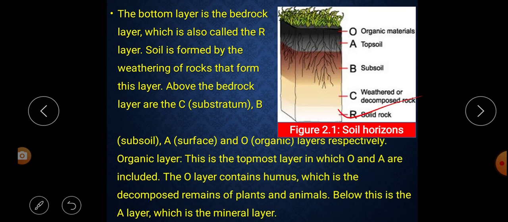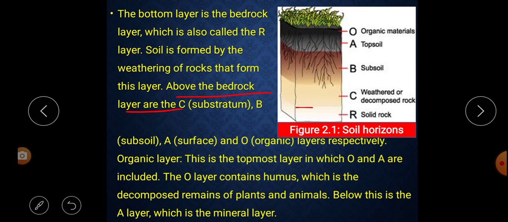Look at the image here. It is mentioned R. That means what? It is a solid rock. Next, soil is formed by the weathering of rocks that form this layer. That means from this layer, the soil is formed by the weathering of the rocks. Next, above the bedrock layer, there are the C and B.